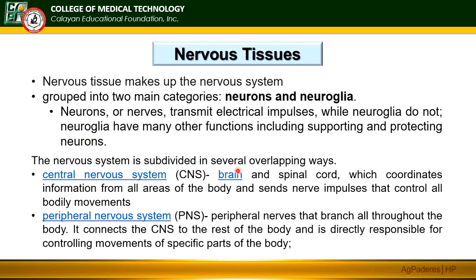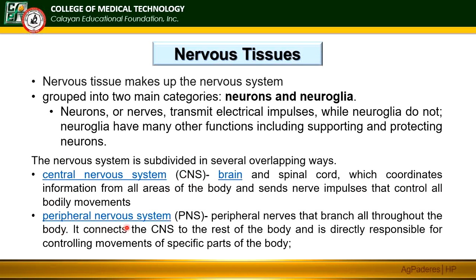The nervous system is subdivided in overlapping ways. First, the CNS and the PNS. The central nervous system includes your brain and the spinal cord, which coordinates information from all areas of the body and sends nerve impulses that control all bodily movement. So, command center ang CNS.